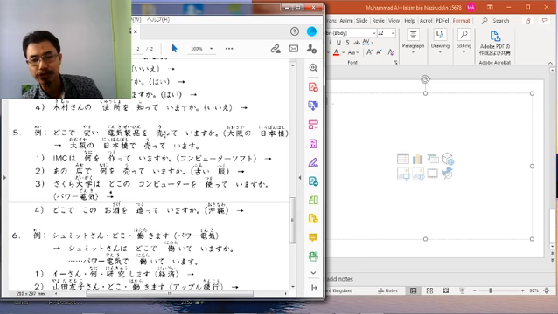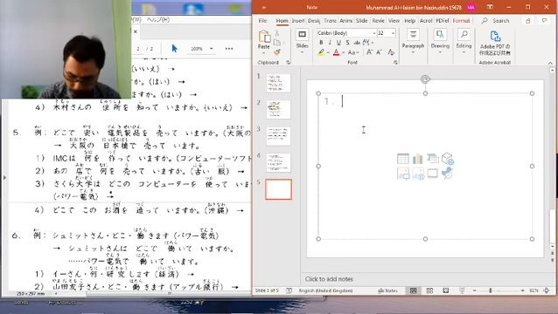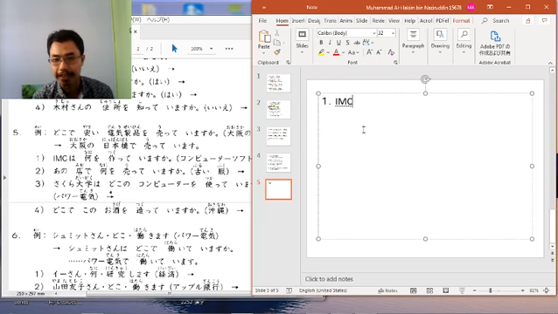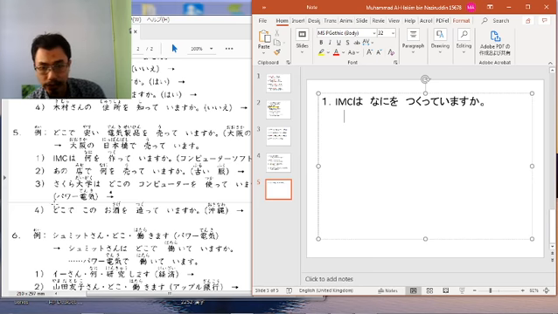That's why it can use the form verb and imasu here. Alright, okay, so we're starting from number 1. It's similar to my slide. IMCは何を作っていますか? What is IMC producing? So computer software. The answer given is computer software.